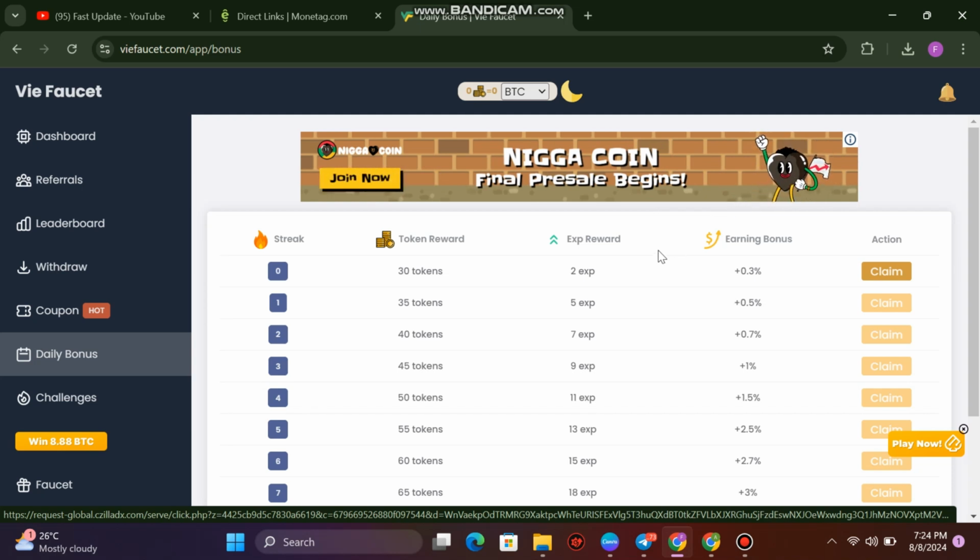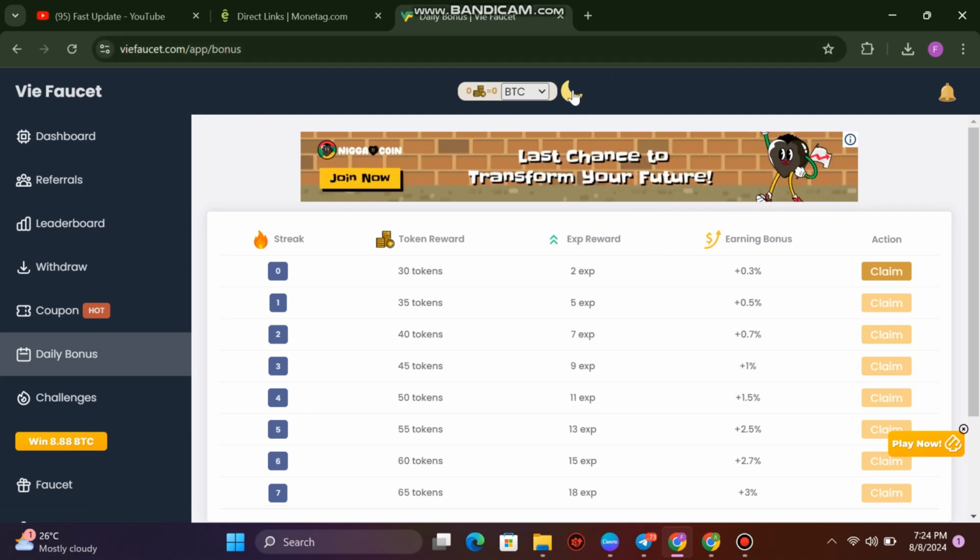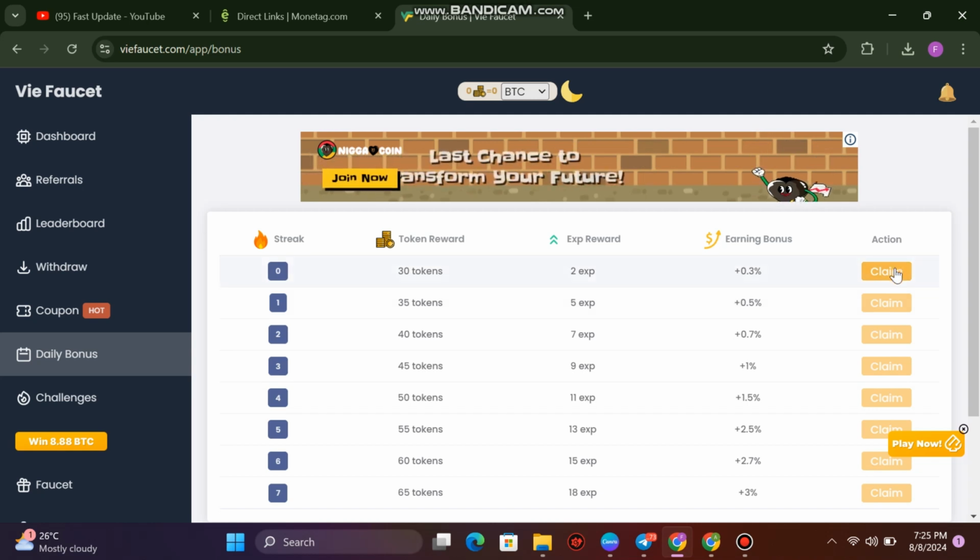So we are also going to run our campaign or run our ads in order for us to earn something, but you have to pay something very, very little. But in case you don't have anything to pay for your campaign or run your campaign, that's why I'm teaching you how you can earn some tokens to pay for the campaign that you have. So you can earn with the daily bonuses. That is going to give you 30 tokens for today, which is, once you click on claim, it's going to give you the amount of tokens.